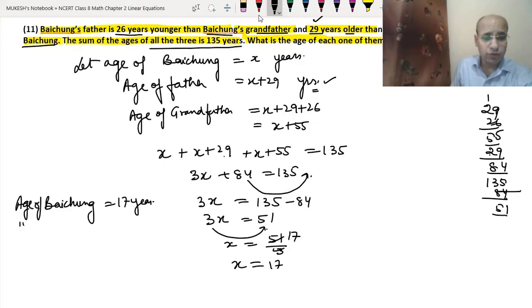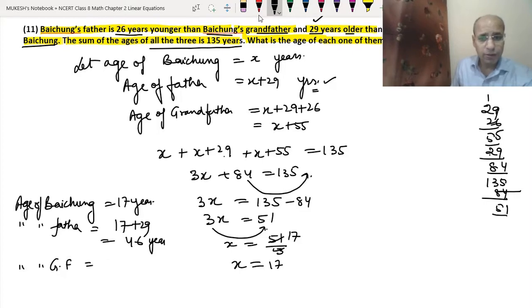Okay, age of father. His father is 29 years more, that means 17 plus 29, we get 46 years. And the age of grandfather will be 46 plus 26, or we can write 17 plus 55, anything we can write.